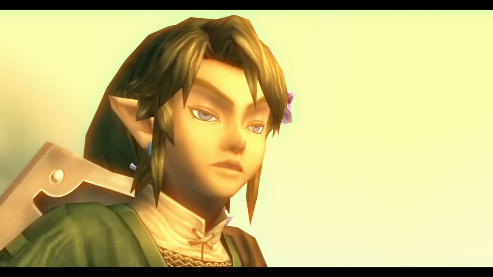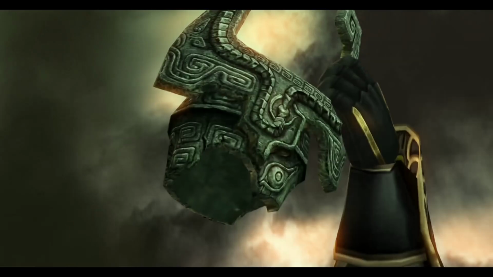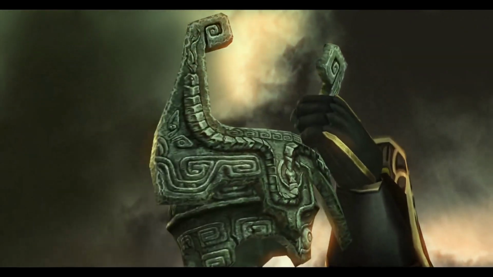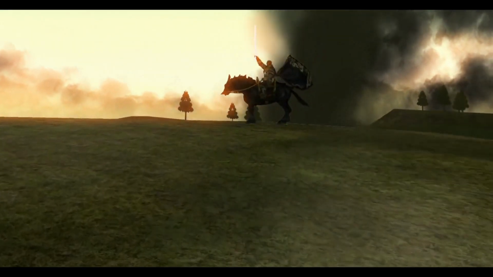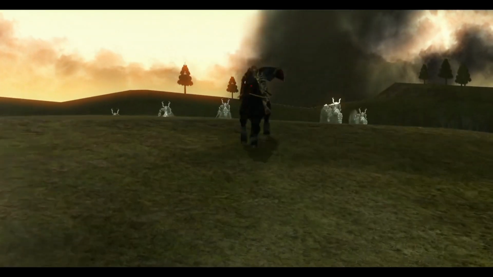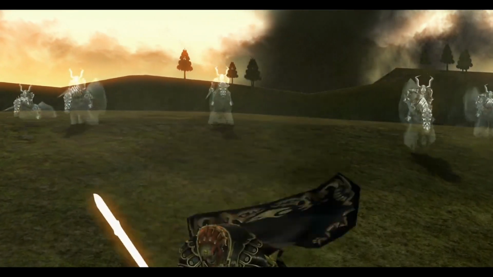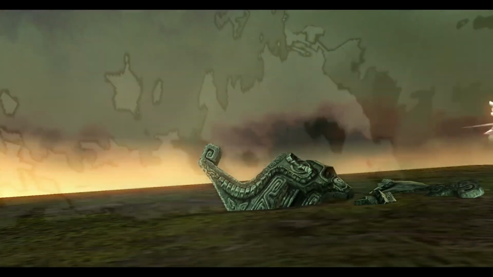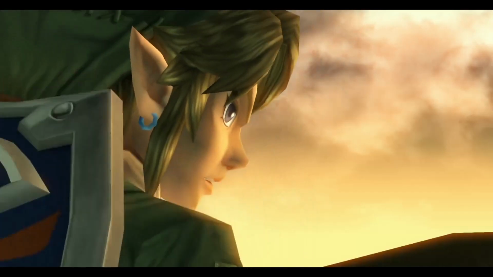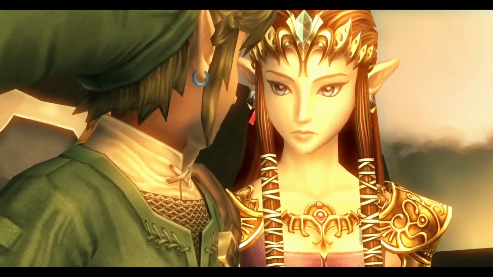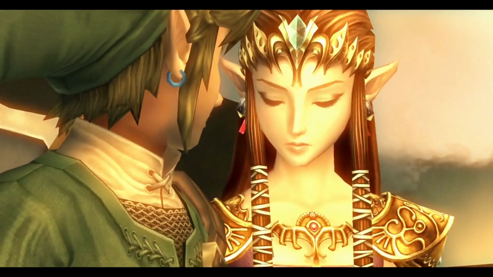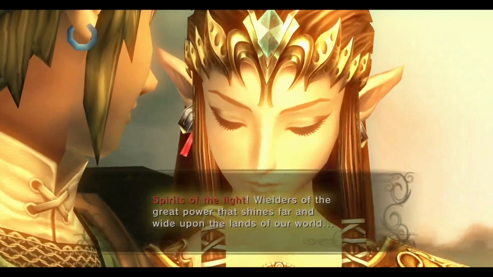Now you may have noticed that I've ignored Four Swords Adventures during this section. This is because I believe its timeline placement is questionable and it's quite frankly in the wrong place. Let's move away from the stories of these games and let's look at the gameplay and art style patterns that are found in each timeline. Nintendo can obviously change these patterns at any time and they don't need to stick by them, so you're going to have to take this section with a pinch of salt, and this is a bit of a stretch.